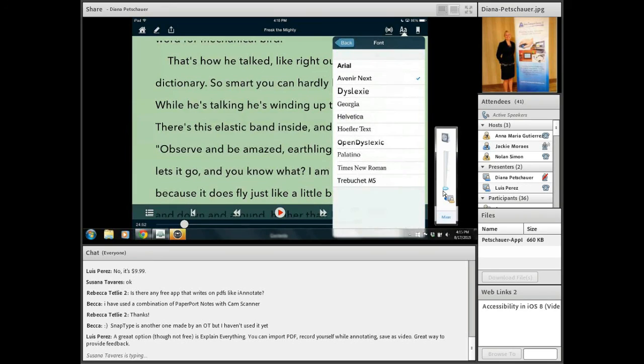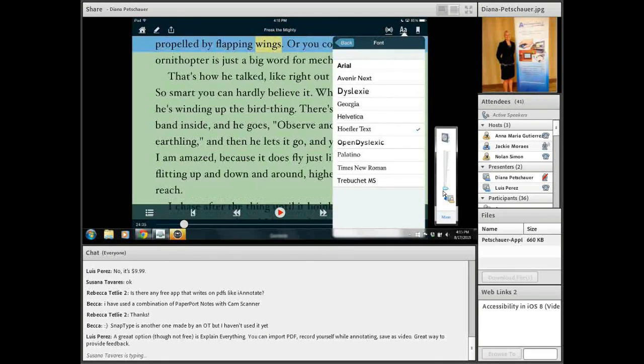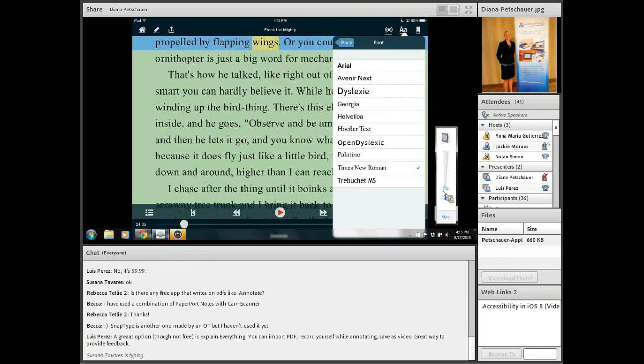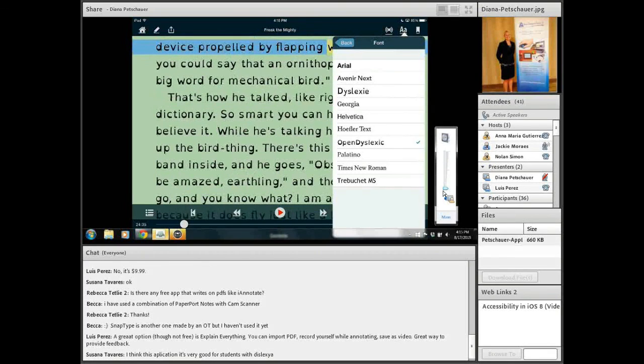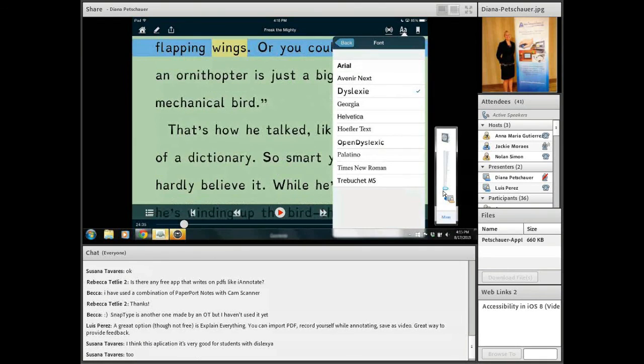The font style can be changed, and what's great about Voice Dream Reader is you have the option for dyslexia or any of these other fonts that you can see as I'm tapping them, they're changing, as well as the Open Dyslexic. If you're not familiar with the Dyslexia font or Open Dyslexic, that is a font that was created by an individual who has dyslexia, has the heavier weighted tops and bottoms of the letters, and for some individuals with dyslexia has shown to improve reading comprehension, fluency, and speed.